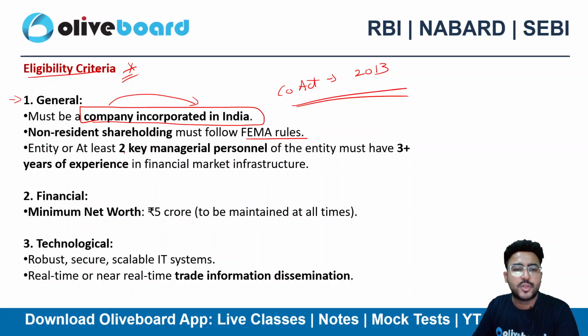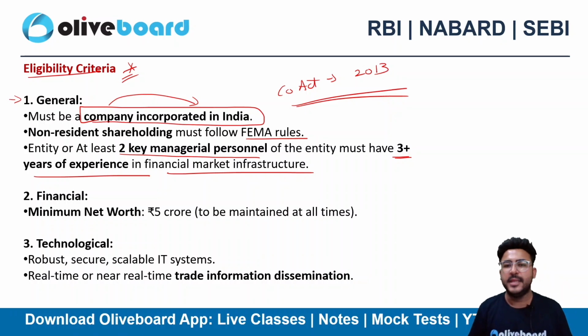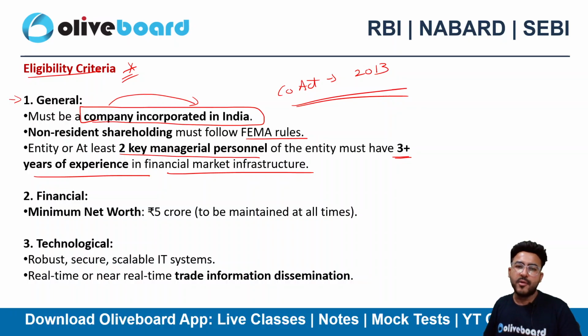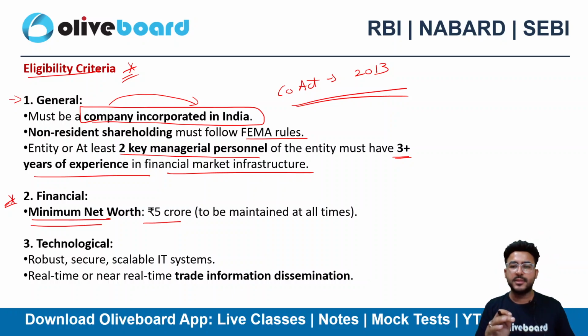The entity or at least 2 key managerial personnel of the entity must have 3+ years of experience in financial market infrastructure. If you want to start an ETP, you need to have at least 3 years of experience. The entity needs to have 3 years of experience in financial market infrastructure. However, if the entity does not have it, then at least 2 of the key managerial personnel working in your entity must have this experience, right? Financial, very, very important: you should have a minimum net worth of 5 crore, okay? 5 crore should be the minimum net worth in order to form this entity, right?